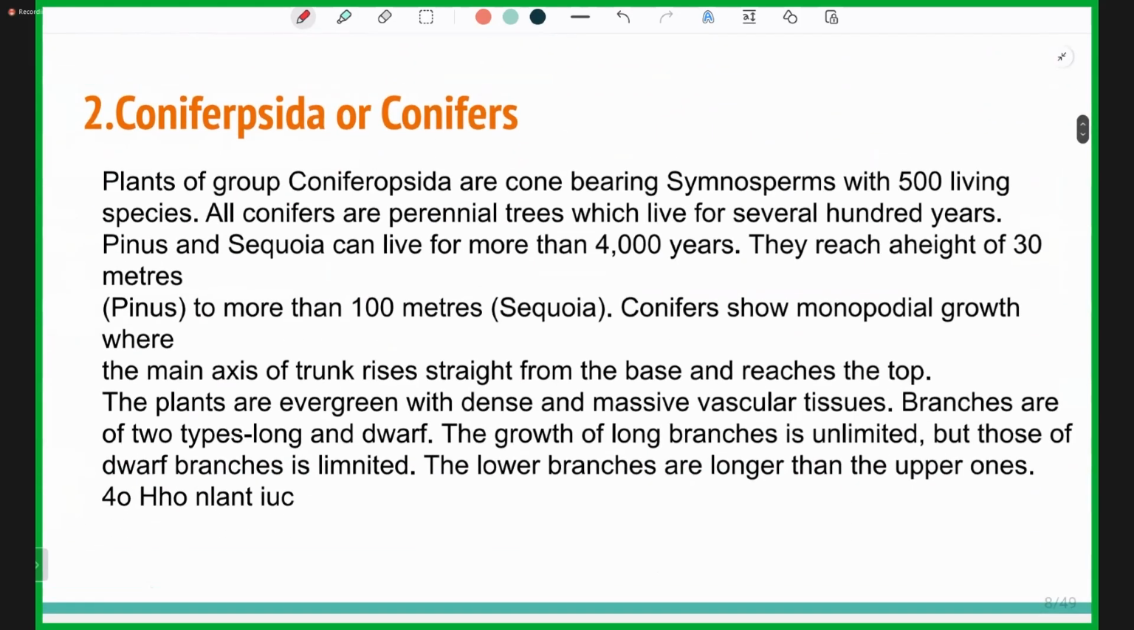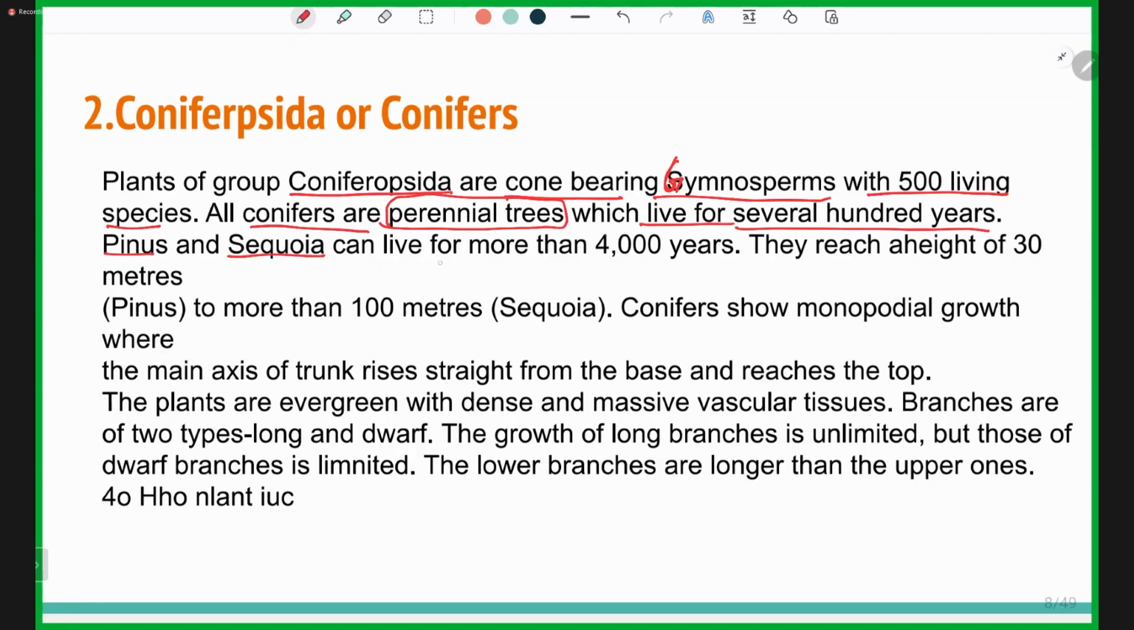Now, Coniferopsida. The plant group Coniferopsida are cone-bearing gymnosperms with 500 living species. All conifers are perennial trees. Perennial trees means that they grow throughout their life. These gymnosperms live for several hundred years. So they have a long life and they are perennial trees.